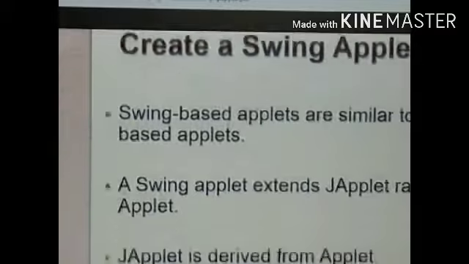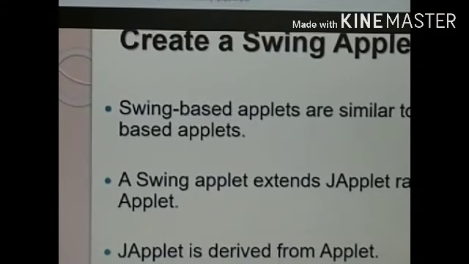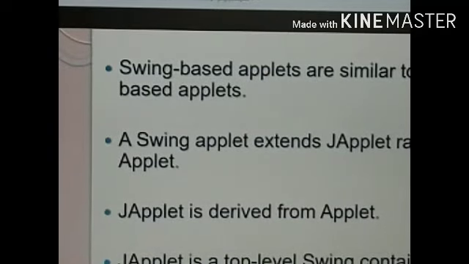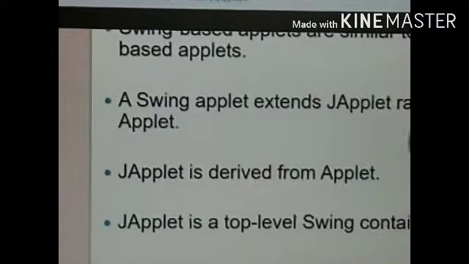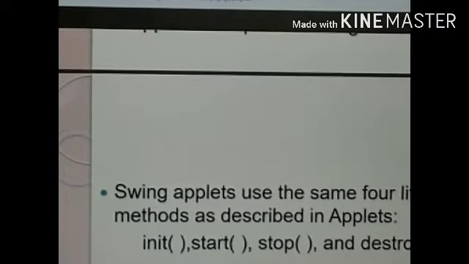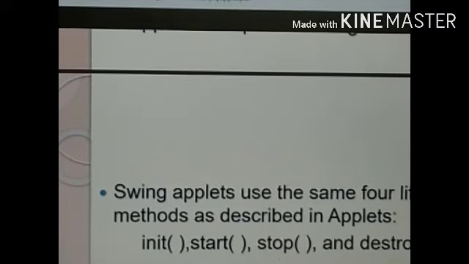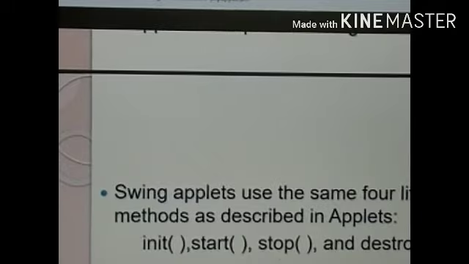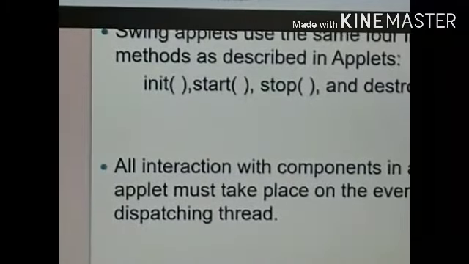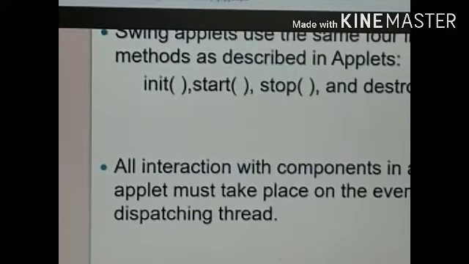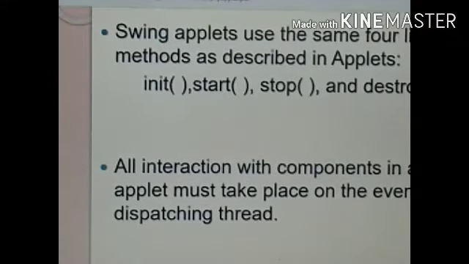Next is creating a swing applet. Swing based applets are similar to the AWT based applet. A swing applet extends JApplet rather than Applet. It won't extend Applet, it will extend only JApplet. JApplet is derived from Applet. A JApplet is the top level swing container. Swing applets use the same four lifecycle methods we have seen for applets: init, start, stop and destroy. All interaction with components in a swing applet must take place on the event dispatching thread.